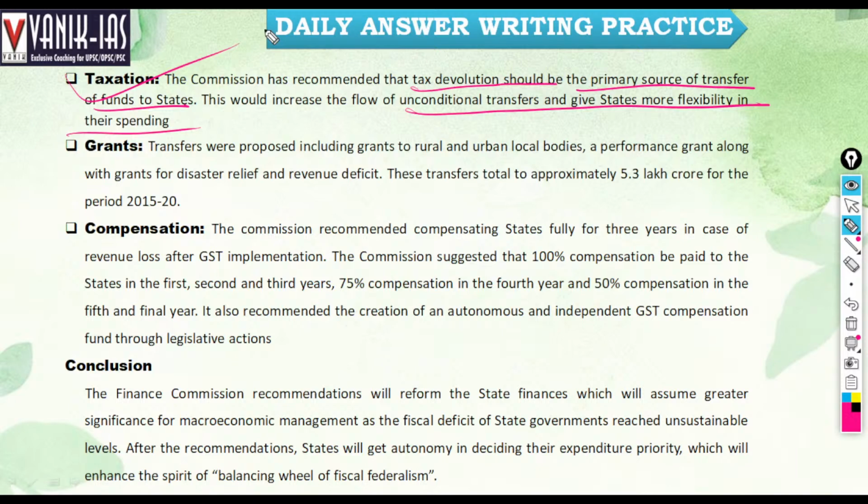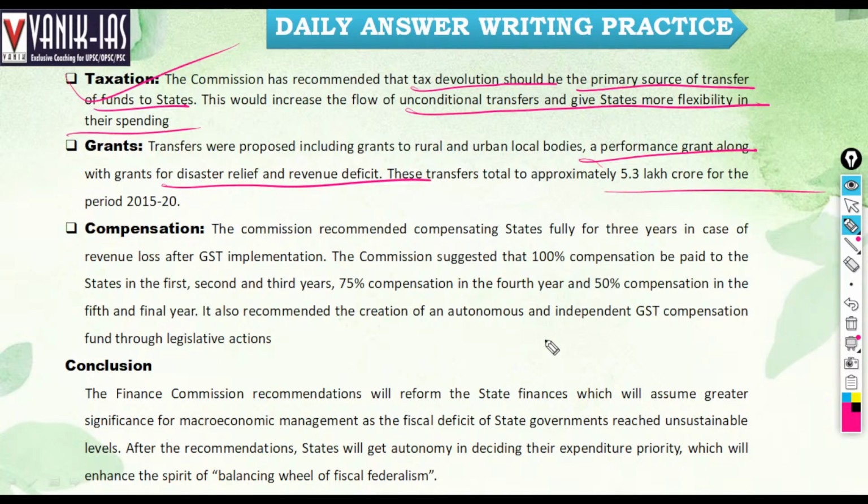Grants. Transfers were proposed including grants to rural and urban bodies, performance grants along with grants for disaster relief and revenue deficit. Performance grant: if somebody is performing very well regarding disaster, they will also get performance grants. These transfers total approximately 53 lakh crore for the period 2015 to 20.